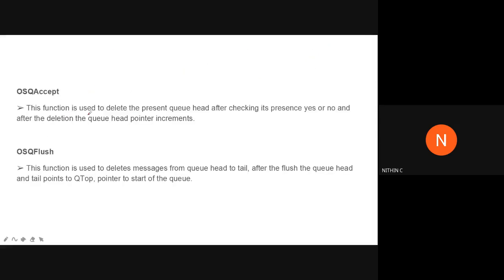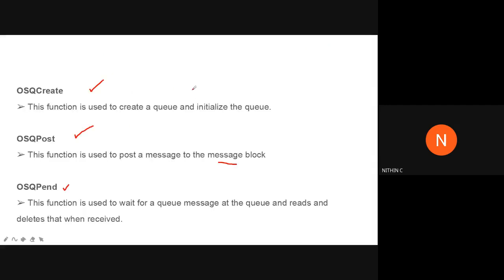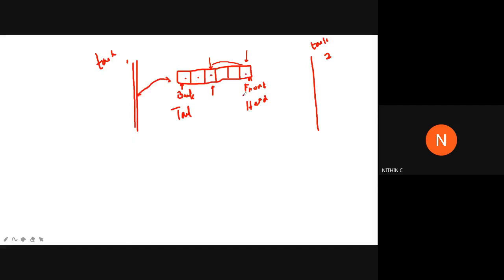osqueue_accept. This function is used to delete the present queue head after checking its presence, yes or no, and after deletion, the queue head pointer increments. Suppose your message has reached until this point. This is actually your present head. If you are using osqueue_pend, you can read the message only when it reaches the head. Suppose you need to read it urgently. So you can use osqueue_accept so that it will read the data from the present head.